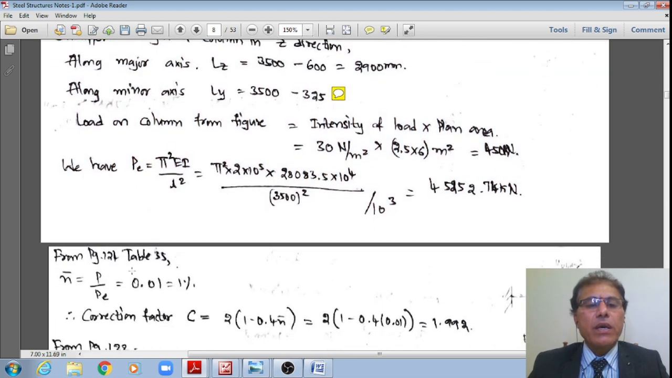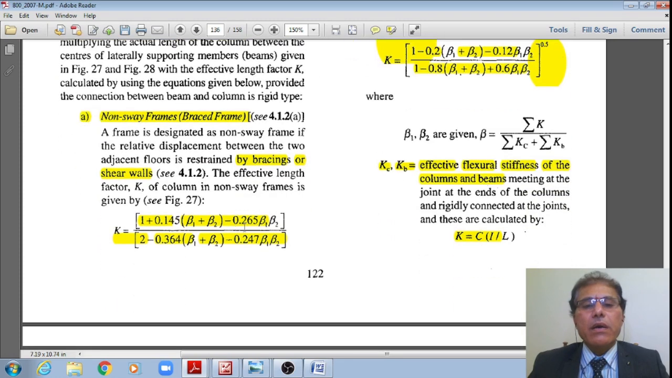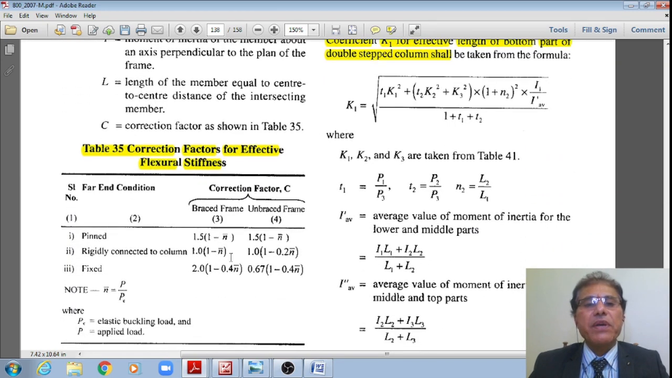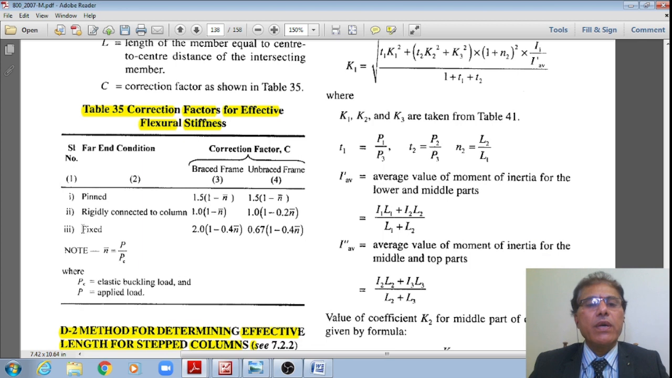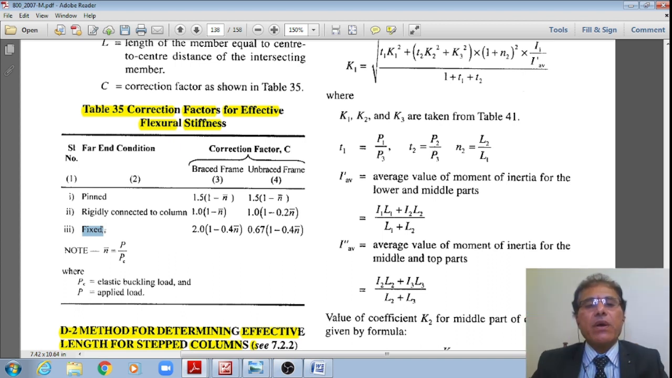However, if I go to this codal specification, just now I have shown that codal specification, like this. Just wait for a moment, right? Therefore here if I go to the next page, now I do have the correction factors for effective length for flexural stiffness. Here my far end is fixed, means the bottom end is fixed, whereas this end is continuous, right? Far bottom end is fixed. Therefore, is it a braced frame? Yes, it is a braced frame.